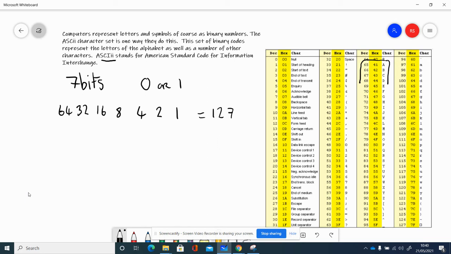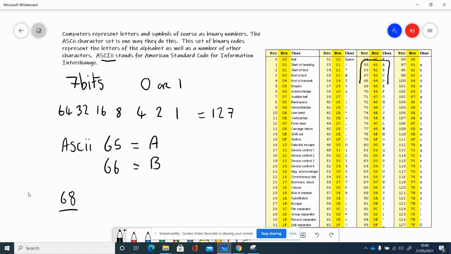So if you look, we've got Ascii 65 is a capital A, and Ascii 66 is actually a capital B. And so if you, for example, got the question, given that Ascii 65 is A, then what would Ascii 68 be?